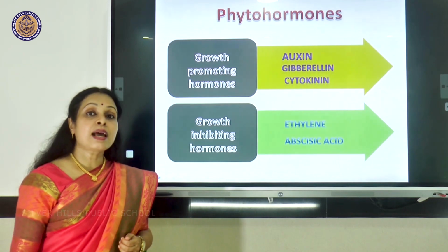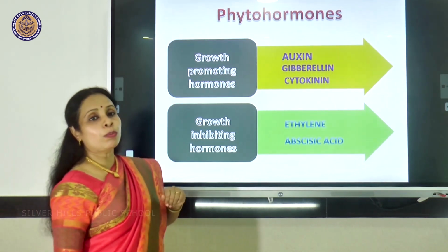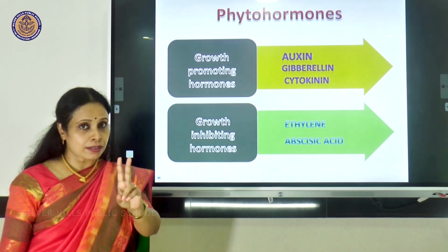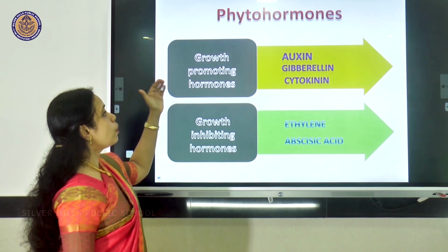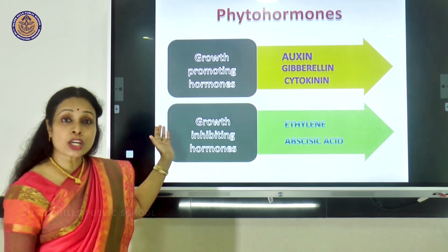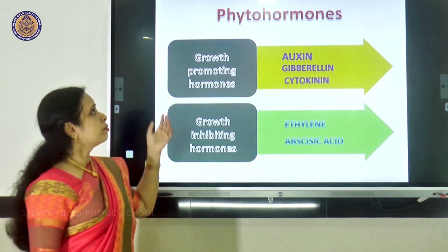Next we move on to another topic, phytohormones, that is plant hormones. So, let us see the phytohormones. We classify them into two types as growth promoting hormones or growth inhibiting hormones. From the name itself it is clear.